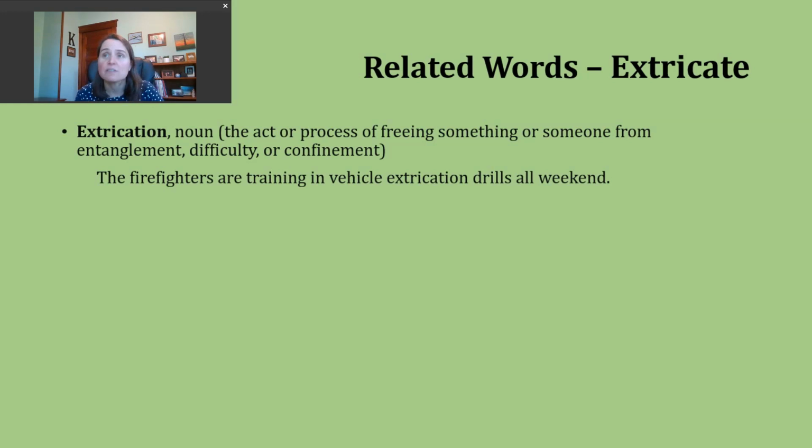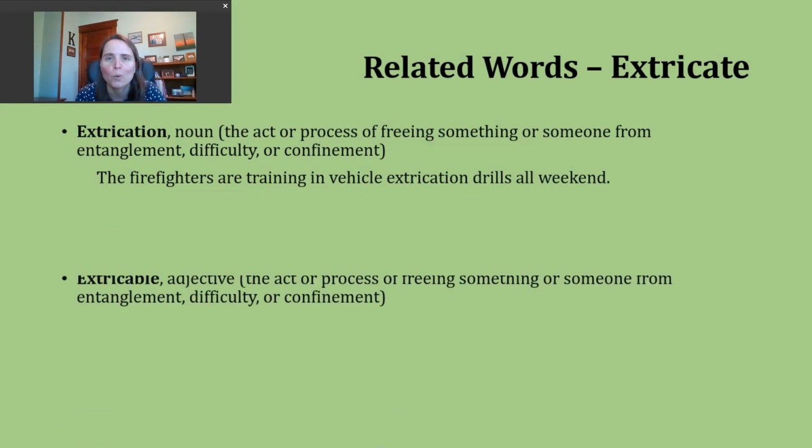So, what this means is firefighters are practicing what would we do to get someone out or freed from a vehicle after some type of accident? Right? So they're practicing how do we do that to cause as few injuries as possible, maybe do it as quickly as possible so the person can get medical treatment, and as safely as possible because we don't want our first responders getting injured or hurt in this process either.